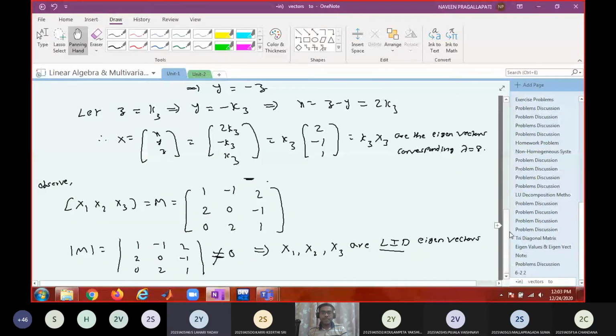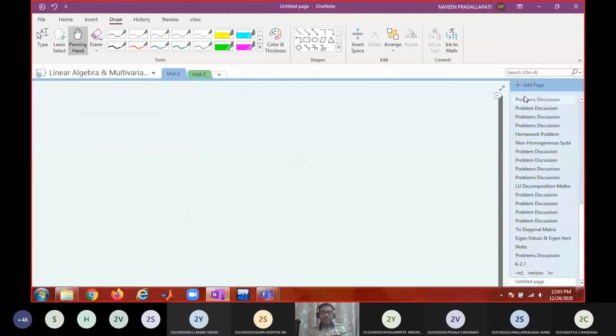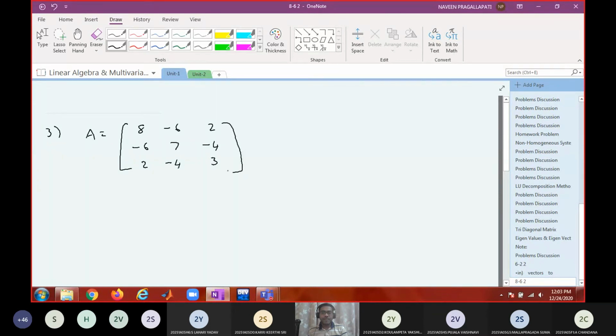One last problem, and in exams you will be given this kind of problem. The matrix is 8, minus 6, 2; minus 6, 7, minus 4; 2, minus 4, 3. So this is the last problem for today's class. If you can finish, you can conclude the class.